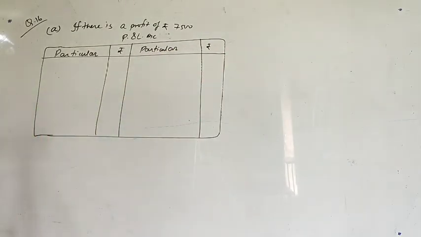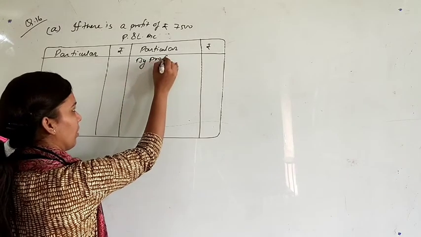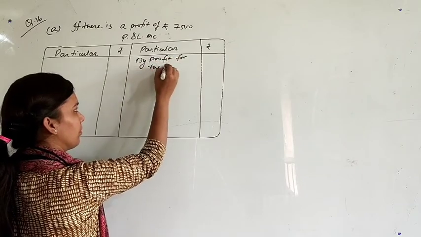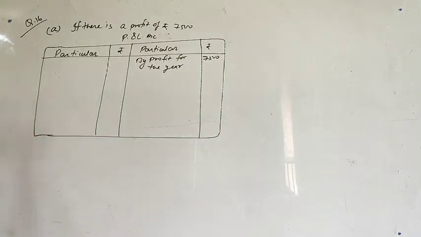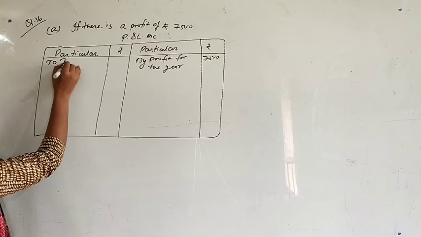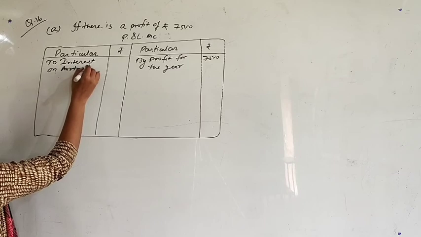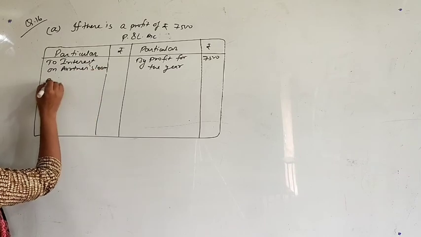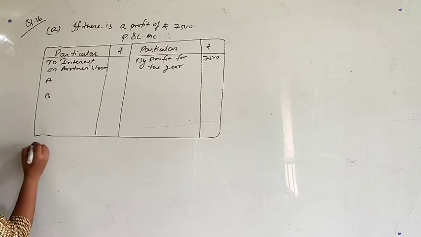So what is the profit? 7,500. So write down here by profit for the year, rupees 7,500. And you don't have any other item, only interest on loan is there in the question. So provide here to interest on partners' loan. There are two partners, A and B, giving loans to the firm, 2 lakh rupees and 1 lakh rupees. This is the loan.